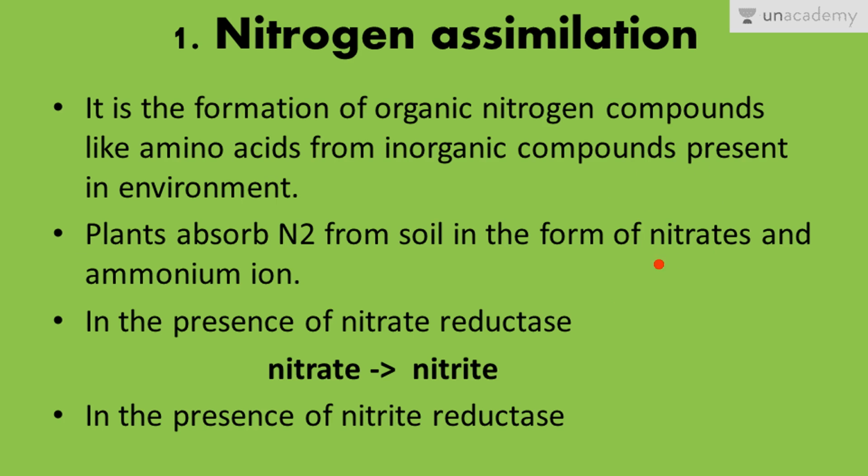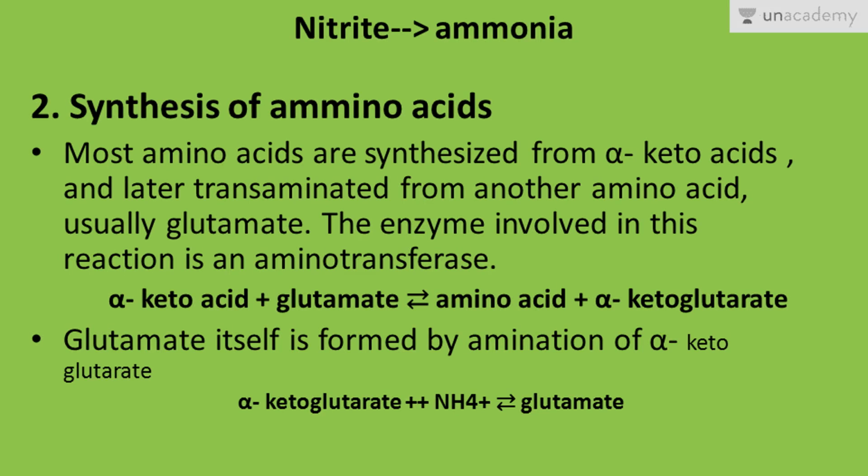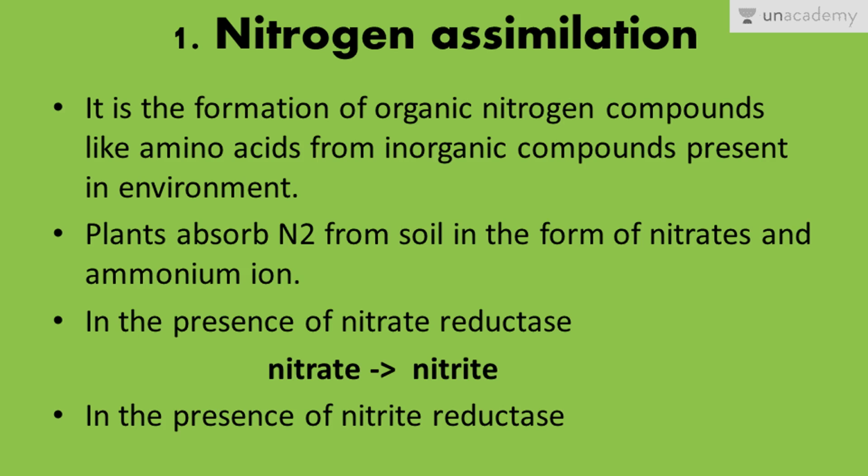And when these nitrates get absorbed, in the presence of an enzyme known as nitrate reductase, they are further converted into nitrite, and these nitrites in the presence of nitrite reductase convert into ammonia again. So there are two enzymes involved.